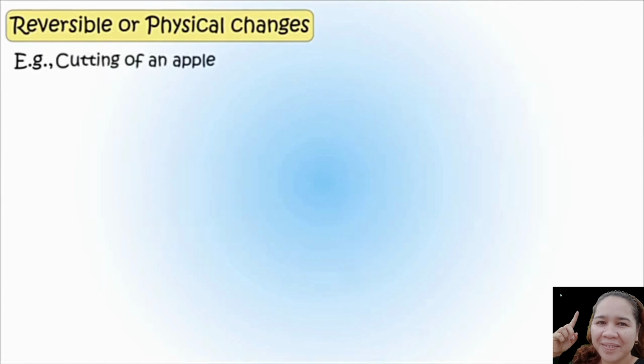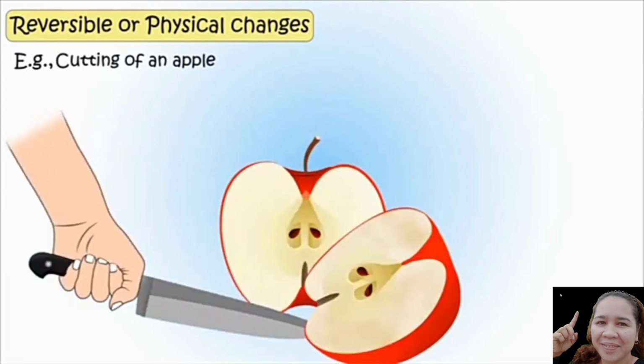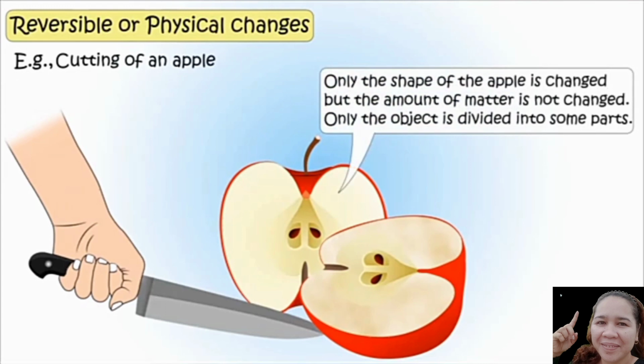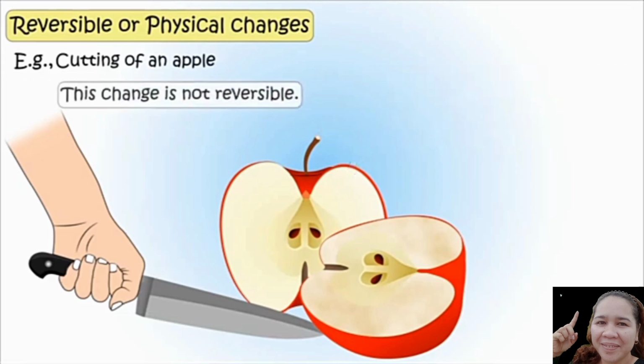Another example is cutting of an apple. Only the shape of the apple is changed, but the amount of matter is not changed. Only the object is divided into two parts. This change is not reversible.